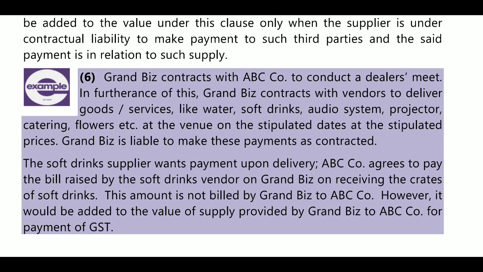Next, the soft drink supplier wants payment upon delivery. ABC company agrees to pay the bill raised by the soft drinks vendor on Grand Bridge, upon receiving the crates of soft drinks. Here, Grand Bridge has a contract with ABC company, a dealer, for the furtherance of business. What is there in the contract? To deliver goods or services, like water, soft drink, audio system, projector, catering, flowers, etc.